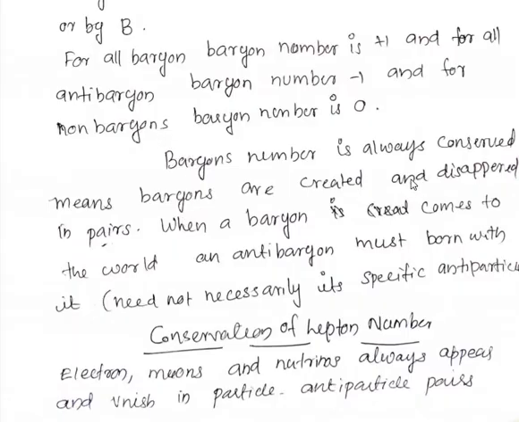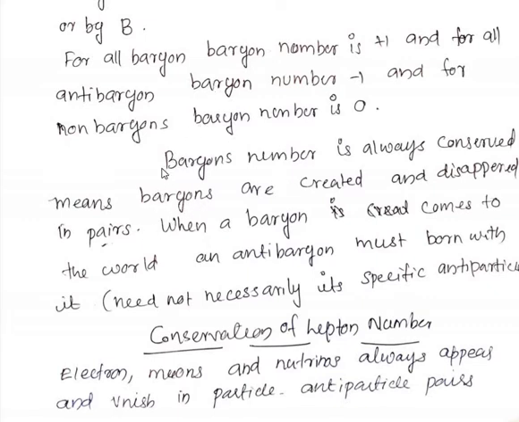And the meaning of baryon number is always conserved means baryons are created and disappear in pairs. When a baryon comes to the world, an anti-baryon must be born along with it. It need not necessarily be its specific antiparticle. So when a baryon is created, associated with it an anti-baryon is also formed. Also, when a baryon disappears, similarly an anti-baryon also disappears in such a way that